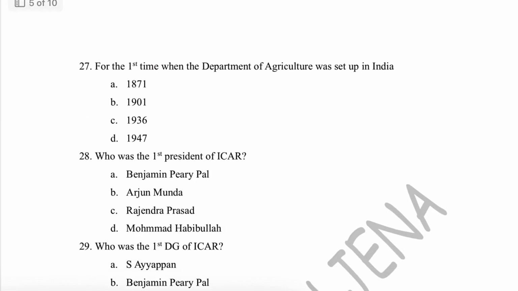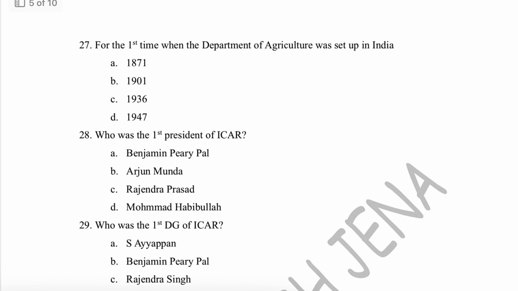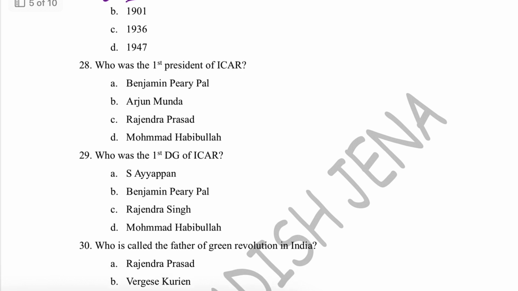Okay. Next question is, when was the Department of Agriculture first set up in India? The correct answer is 1871. In 1871, for the first time the Department of Agriculture was set up in India. Next one is, who was the first president of ICAR?